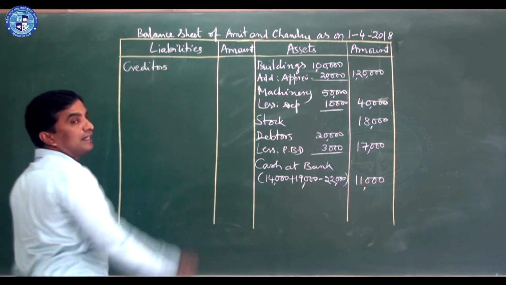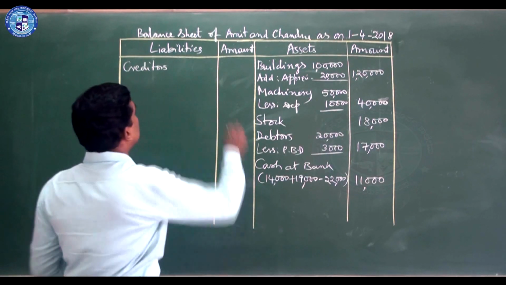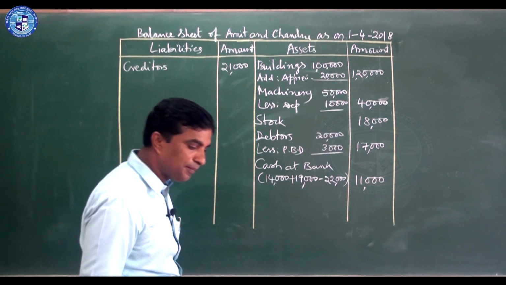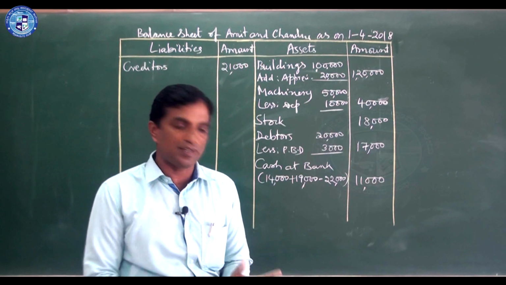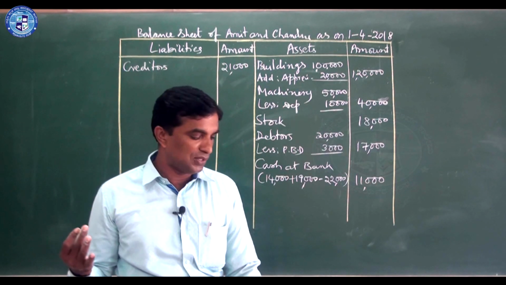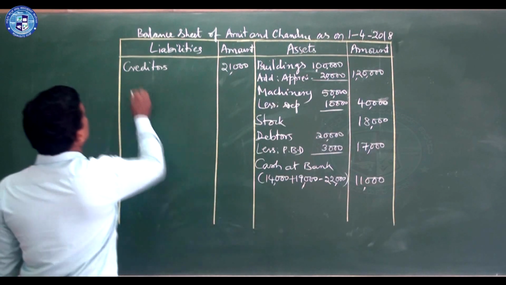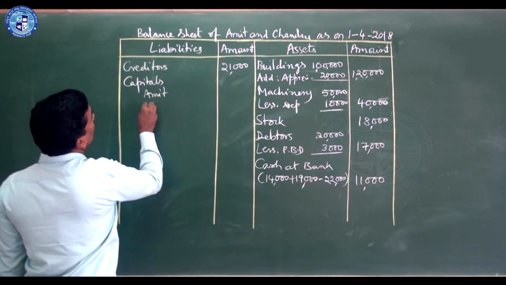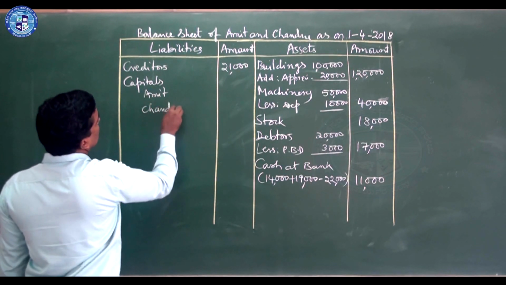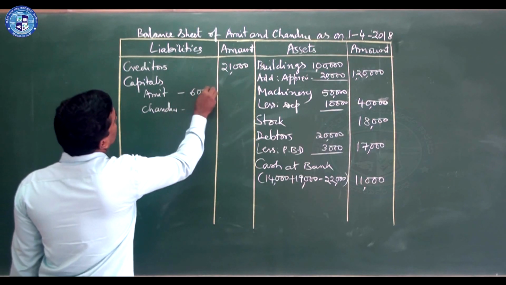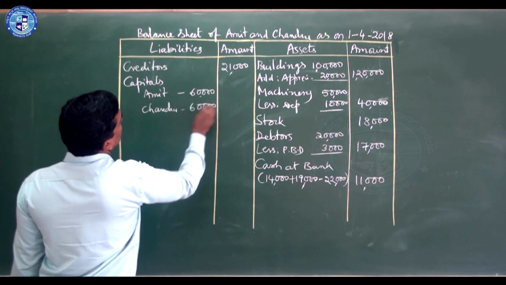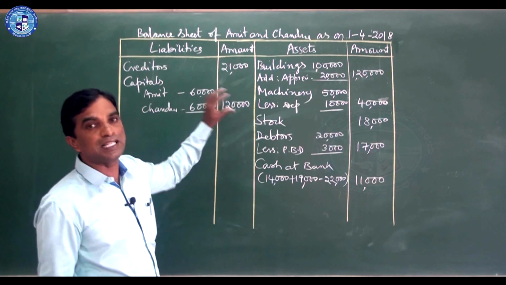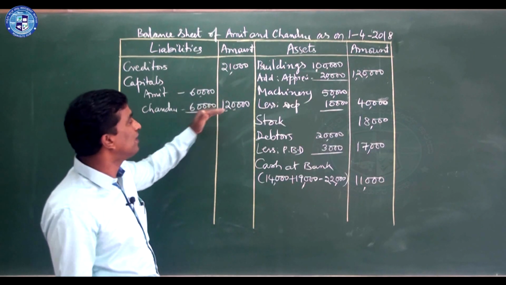Creditors amount, book value, is 21,000. Next, capital is given, general reserve is given, general reserve will not come. Then one item, Bima's loan account, that we will write last. First we write capitals. Amit and Chandru, retiring partner is Bima, 60,000 each. So it becomes 1,20,000. That was the expectation after Bima's retirement.